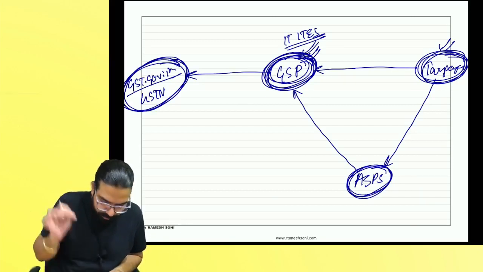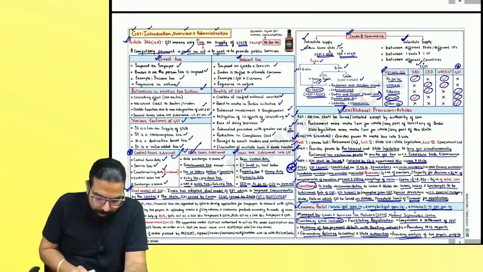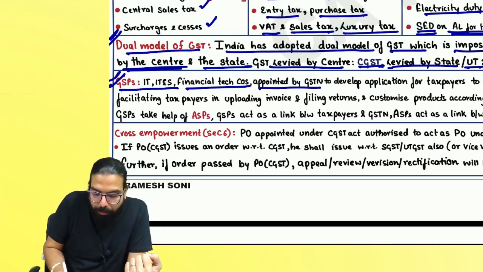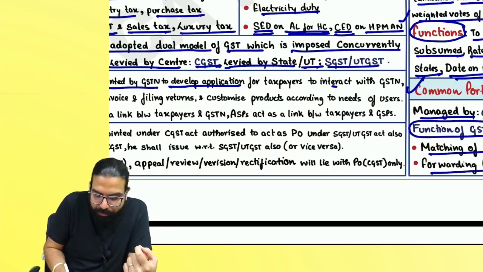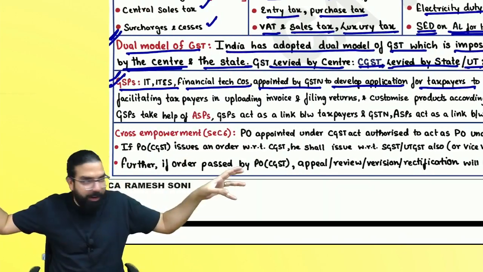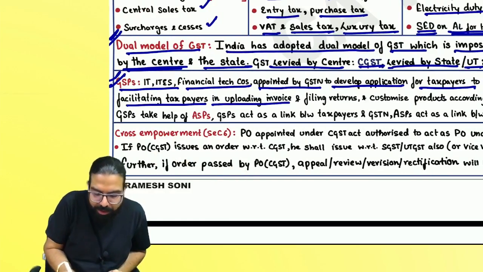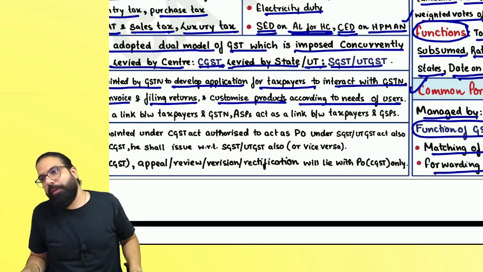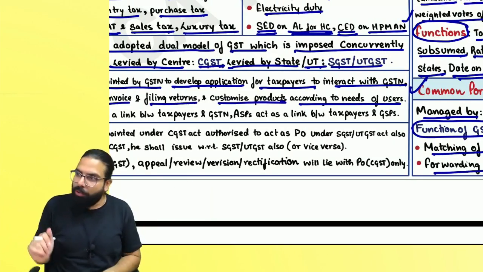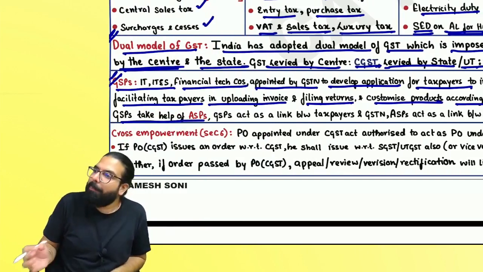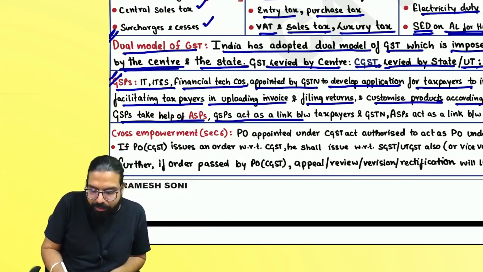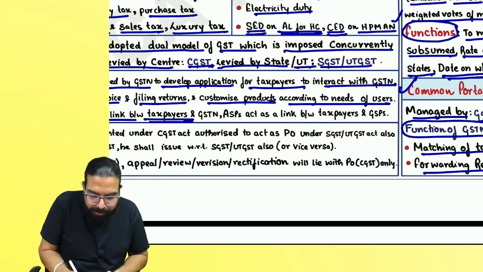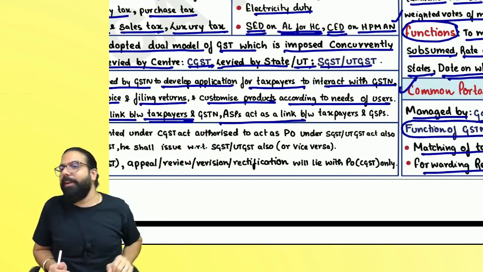Just a minute, everyone. Where is the revision? Yes, here. So it says over here, these are ITES financial technology companies, GST Suvidha providers who are appointed by GSTN to develop applications for whom? For taxpayers to interact with the Goods and Services Tax Network. They facilitate taxpayers in uploading invoices, filing of return, and customizing products according to the needs of the user. GSPs also take the help of application service providers, ASPs. GSPs act as a link between whom, everyone? Taxpayer and GSTN, and ASPs act as a link between whom? Taxpayer and the GSPs. Right, everyone?